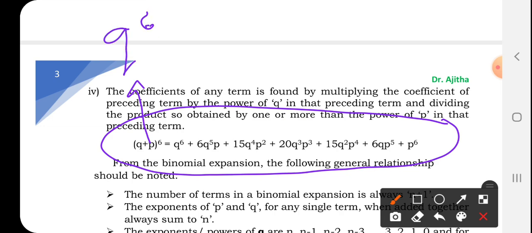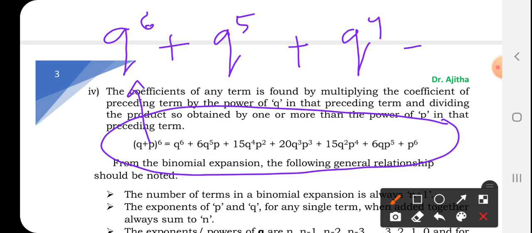In this, you can see that the power of P is 0. What will happen? The power of Q will go on reducing by 1 in each term. जैसे first Q6 होगा, next Q5, Q4, Q3, likewise it will go on. For example, if I am writing like this, Q6, Q5, Q4, Q3.